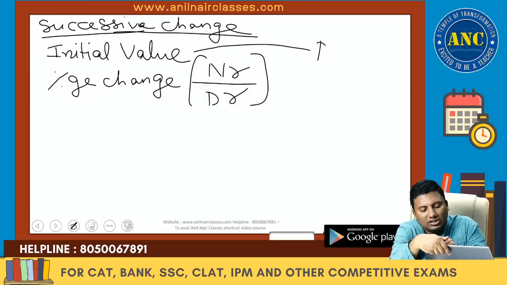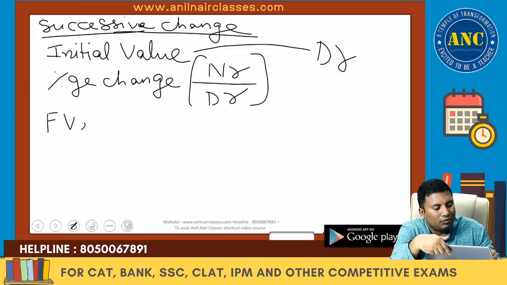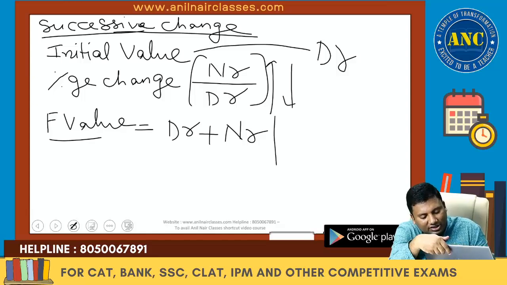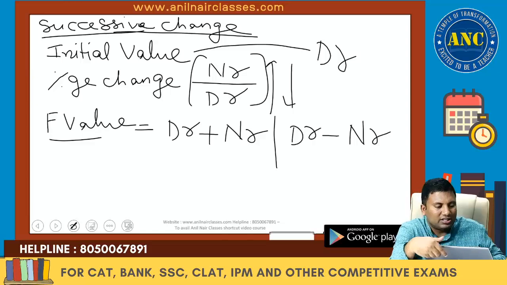Initial value is nothing but the denominator. Final value is nothing but, if it is increase, denominator plus numerator. If it is decrease, denominator minus numerator. Please write down this concept.